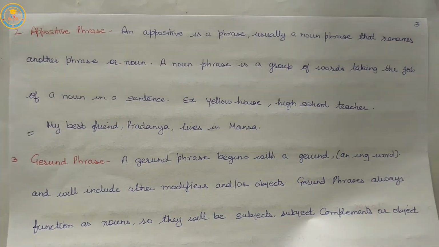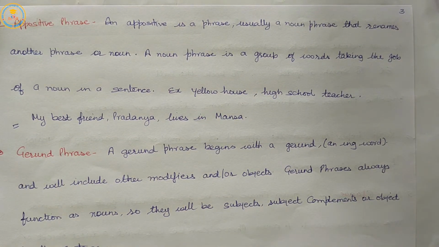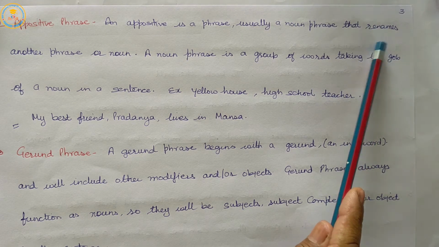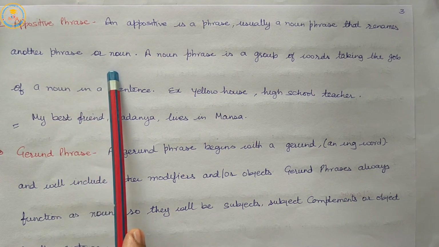Next is the appositive phrase. An appositive is a phrase, usually a noun phrase, that renames another phrase as a noun.